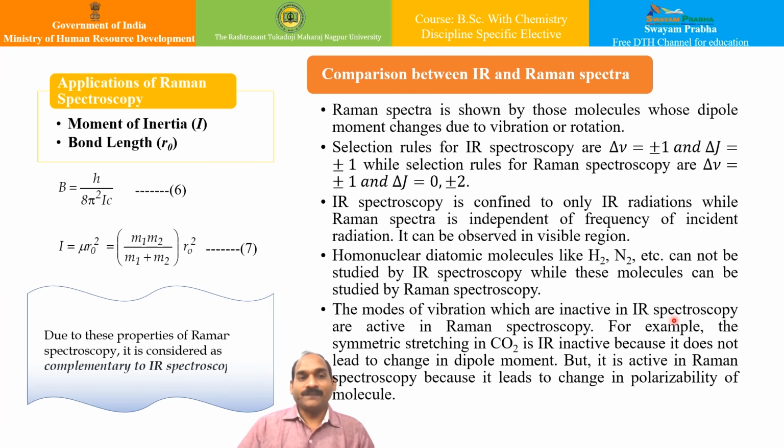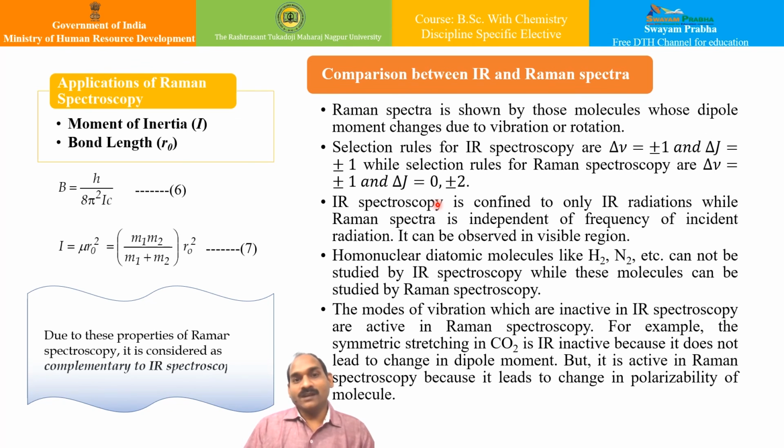Similarly, if we see the other applications of Raman spectroscopy, one of the important applications of rotational Raman spectroscopy is that we can determine the moment of inertia and the bond length of various molecules. Say, for example, the homonuclear diatomic molecules, which do not show microwave spectra, also can be studied using Raman spectroscopy.